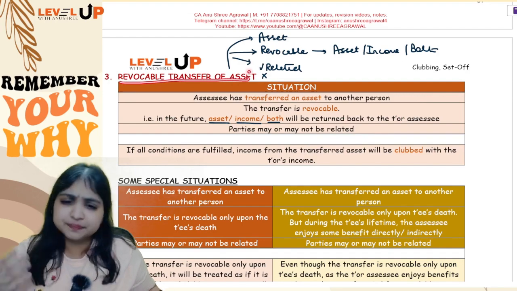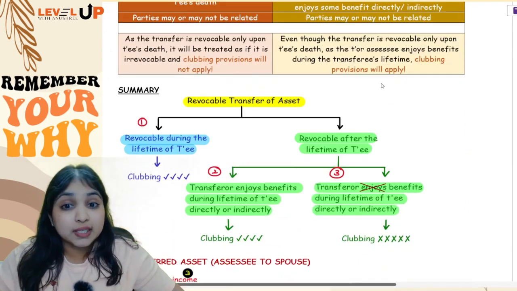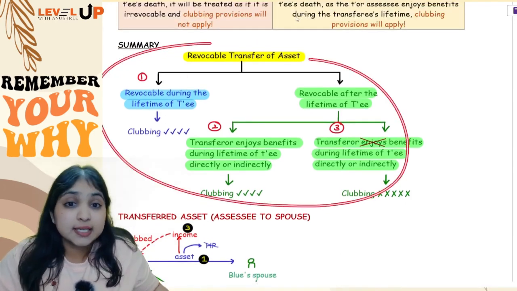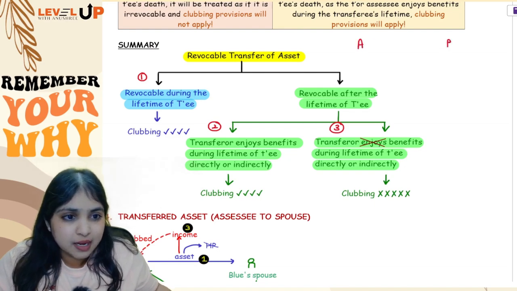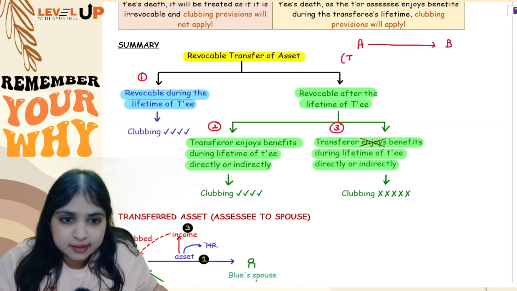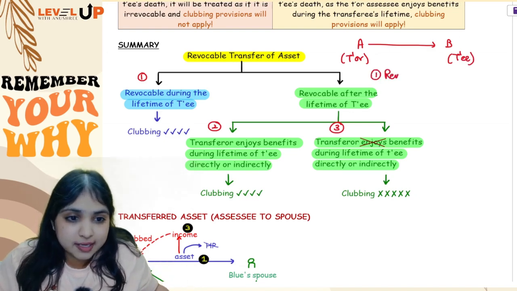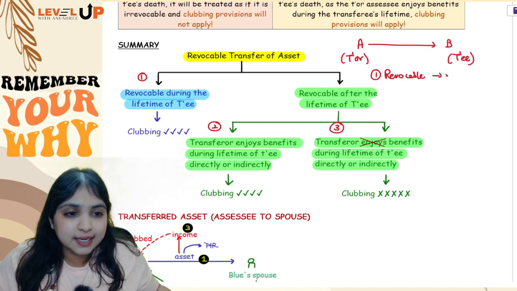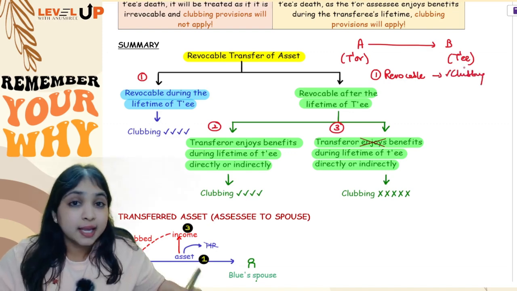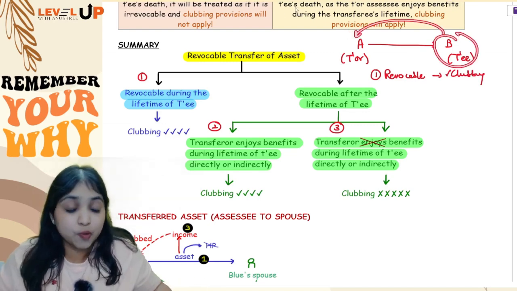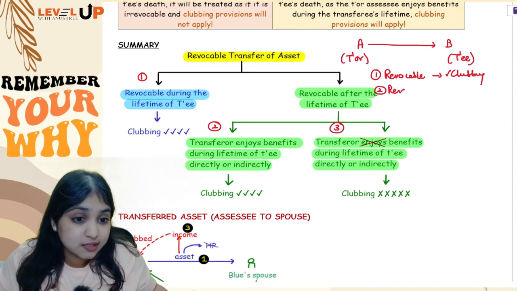But this adjustment will not end so easily. There are totally 3 situations inside this adjustment which I will explain to you through the flowchart. See, let's take one example. Okay, let us say A and B are 2 people in the story. Now Mr. A, he is the transferor and B is a transferee. Now A is transferring the asset to B and it is a revocable transfer of asset. So if I just say that it is a revocable transfer of asset, then yes, clubbing provisions will apply, which means even though it is Mr. B who's earning the income from the asset, the income will be clubbed with Mr. A's income.